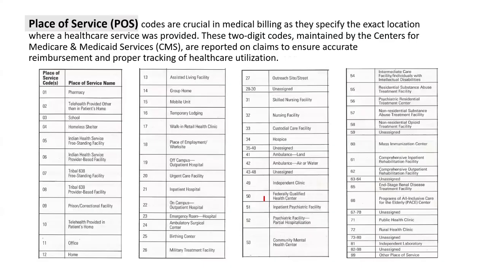Moving on to the next topic, place of service reporting. There are place of service codes used in the claim form to specify the exact location where the healthcare services are provided. For example, if the services are provided in physician's office, the code reported will be 11. If the services are provided in skilled nursing facility, the code reported would be 31. Let's see the questions that are asked from this section.